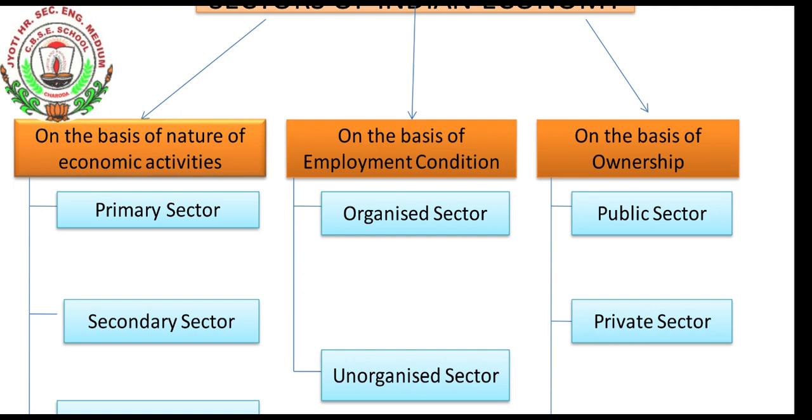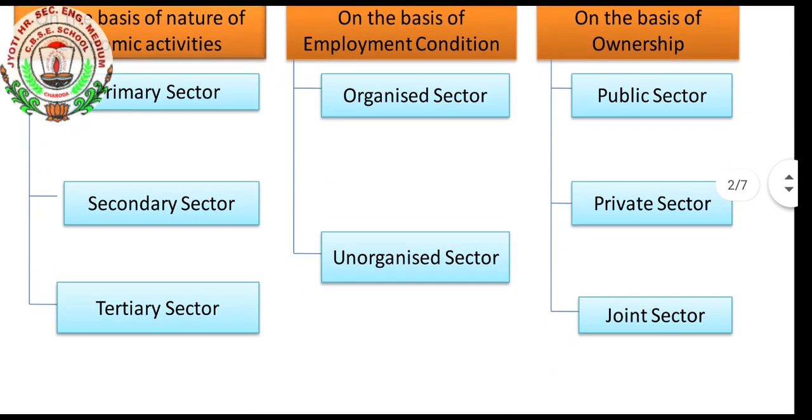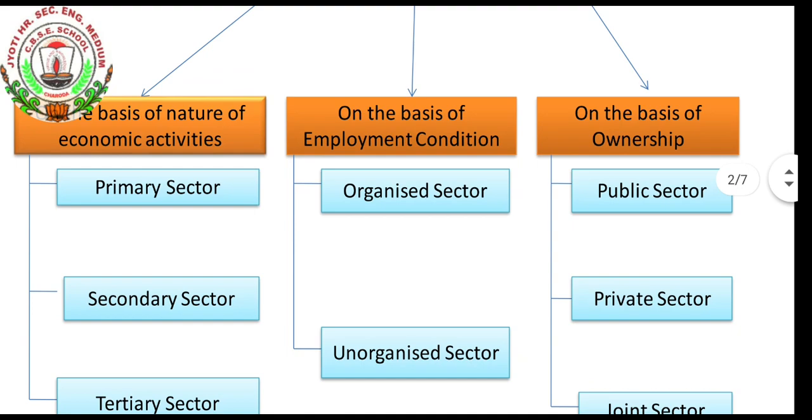On the basis of nature of economic activity, it is divided into 3 sectors: first is the primary sector, second is the secondary sector, and third is the tertiary sector. And on the basis of employment condition, there are the organized sector and the unorganized sector.